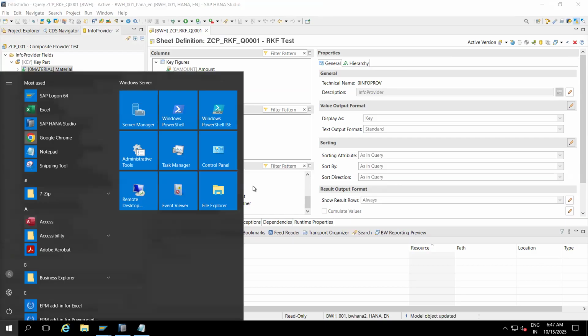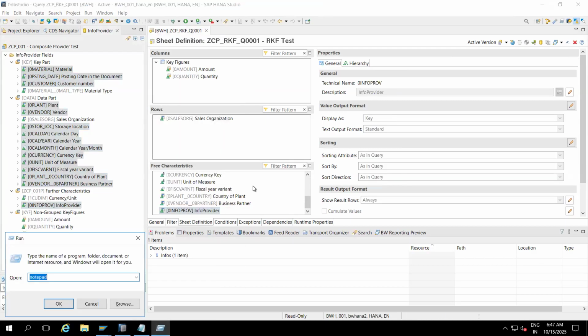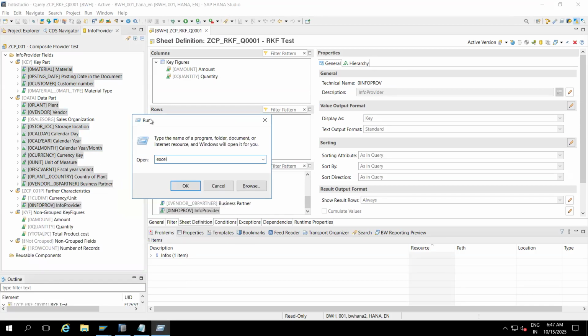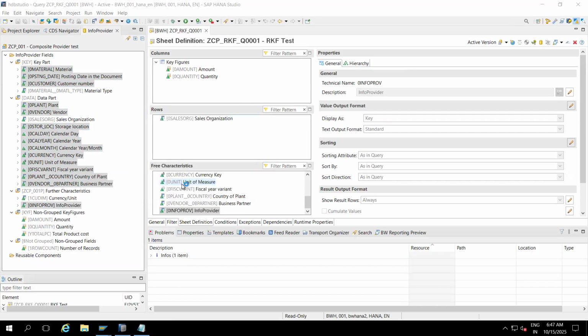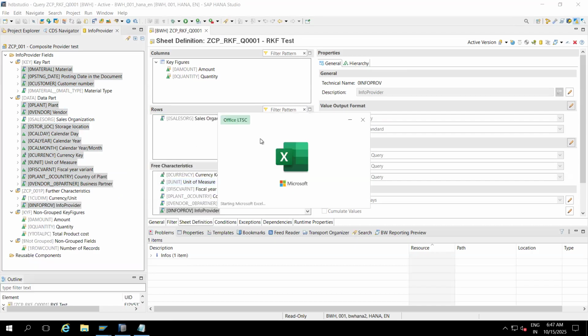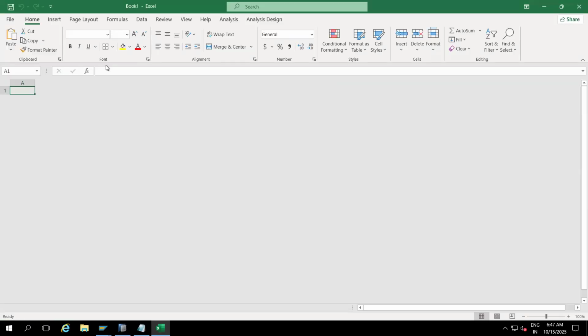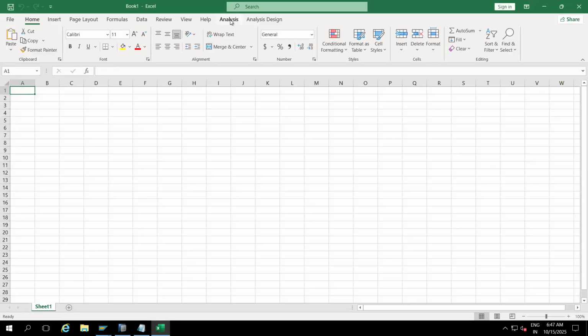Now I'm opening Excel. I type Windows R on my system; when you press Windows R, Run will come. Then type Excel and click OK. Excel is opening.